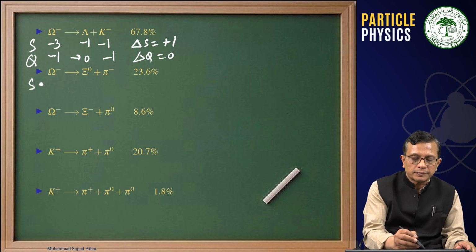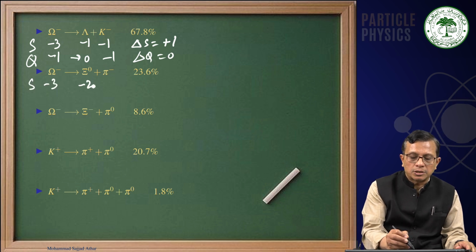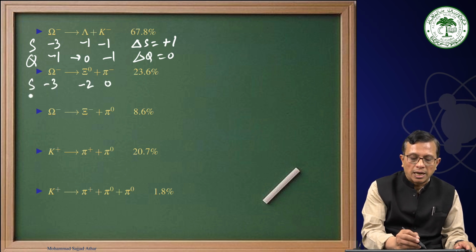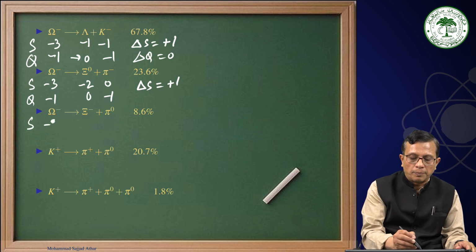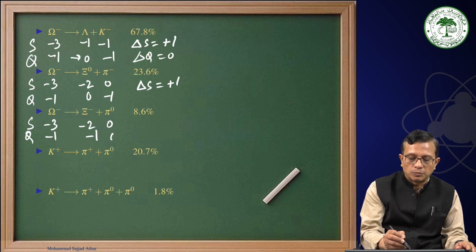Here, -3, -2, and this is 0, and the charge is -1, 0, -1. Therefore notice delta S is equal to +1. Here notice -3, -2, 0, charge is -1, -1, 0, delta S is +1.